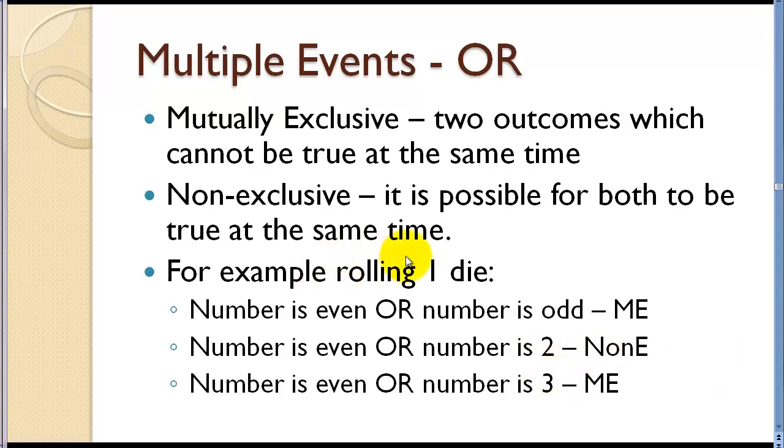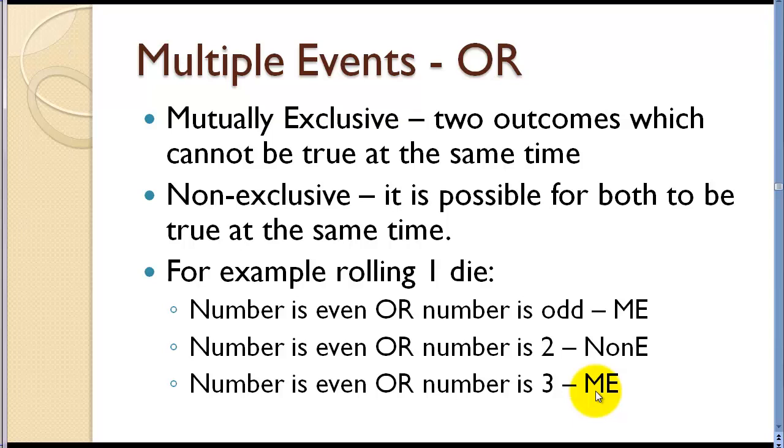For example, if we're rolling a single die and we're looking at the number being even or the number being odd, those are mutually exclusive. A single number cannot be both even and odd. This situation is an example of not being mutually exclusive, because if we win if the number is either even or the number 2, well, 2 is an even number, so in those cases both of these things can happen at the same time.